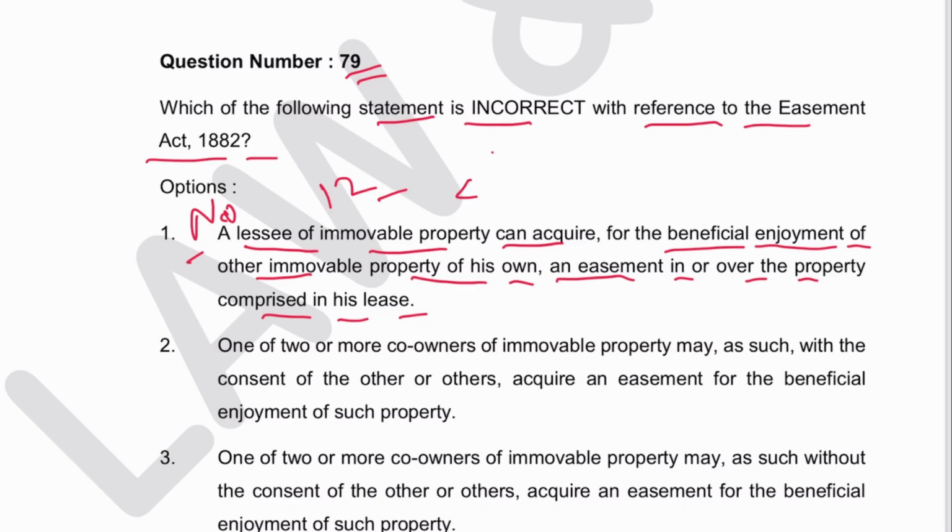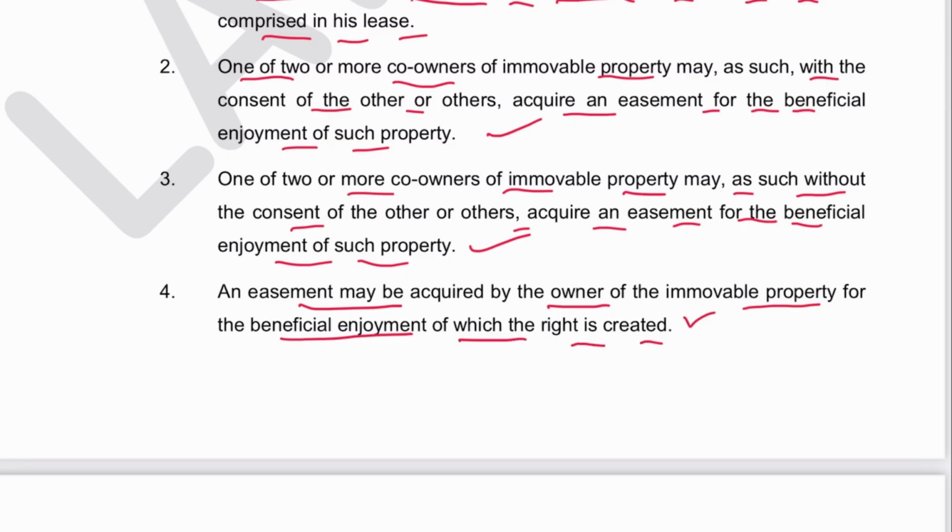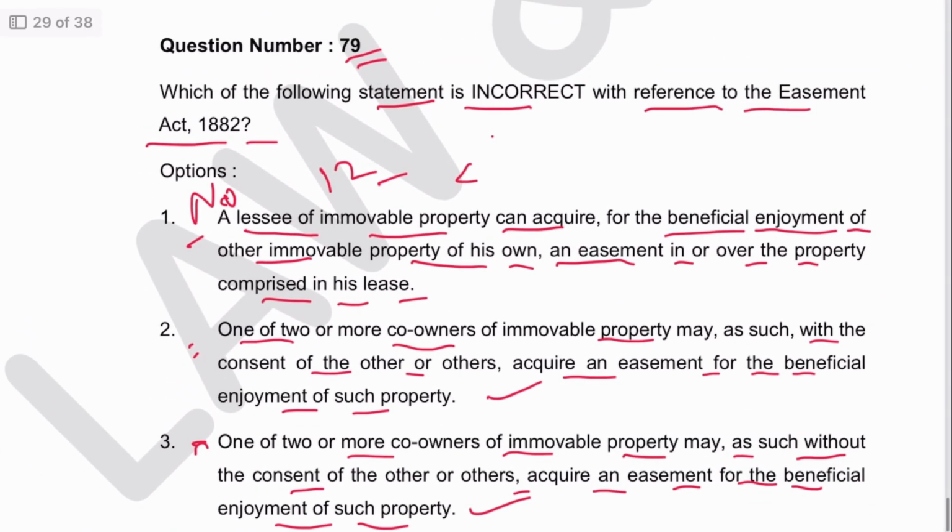This is incorrect. One or more co-owners of immovable property may, with the consent of the other or others, acquire an easement for the beneficial enjoyment of such property. This is correct. Two or more co-owners of immovable property may, as such, without the consent of the other, acquire an easement for the beneficial enjoyment of such property. This is correct. An easement may be acquired by the owner of the immovable property for the beneficial enjoyment of which the right is created. This is also correct. So 2, 3 and 4 are correct. 1 is incorrect. 1 is the answer.